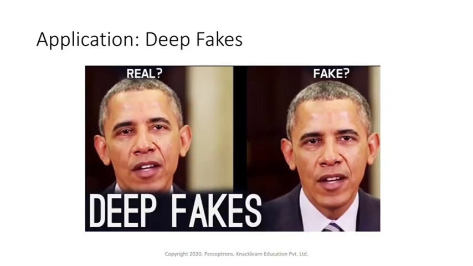Next, if you see some other applications, there is something called deepfake. You might have seen over the internet, people create fake videos. Here, if you see, there are two videos. One is actually a real video, the other one is a fake video of Obama giving a speech. There are so many applications, so many movie trailers. People are trying to change the face of the celebrity, putting somebody else's face, so that it looks very original. You will not be able to distinguish them at all.